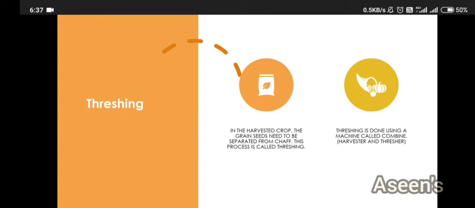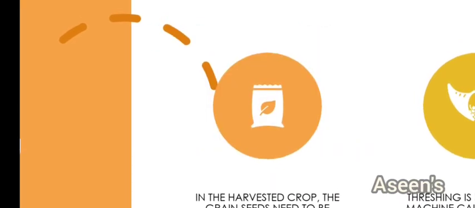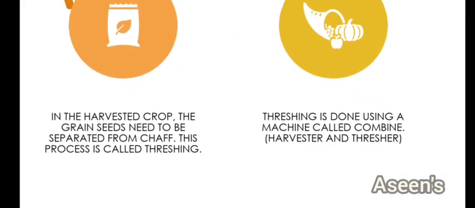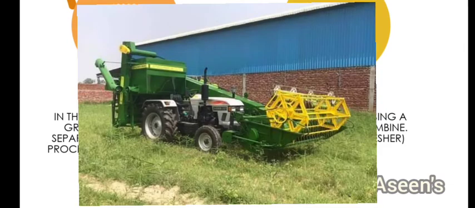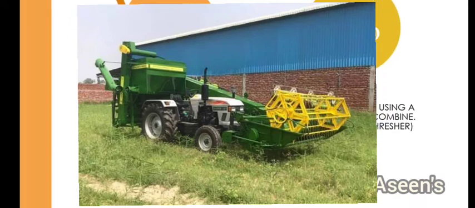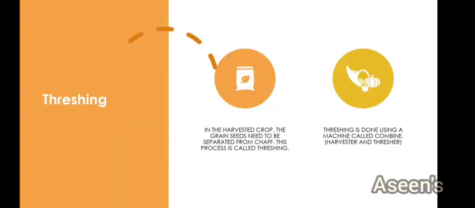So what are the different methods or choices we have? Here comes threshing. Threshing is a process by which you separate the chaff and get the grains out of it. Threshing is done normally by a machine called a combine. This combine works as both harvester and thresher. Okay, this is the combine that we are talking about. So that's about threshing.